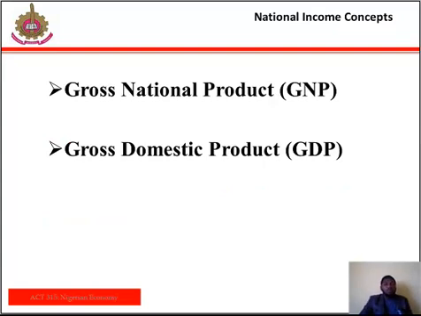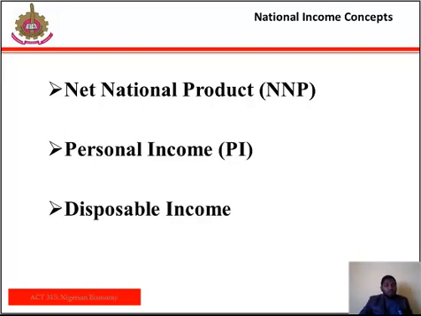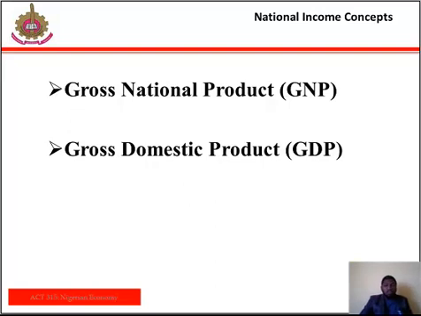The national income concept. There are numerous concepts in national income. We have the gross national product, we have the gross domestic product, we have the net national product, we have the personal income, and we have the disposable income. So let's start with gross national product.